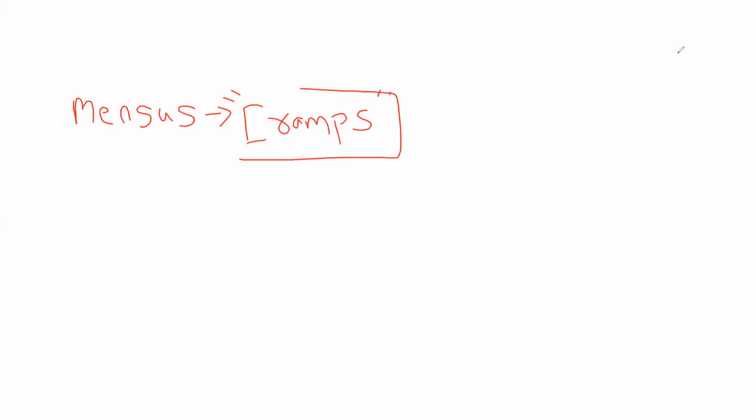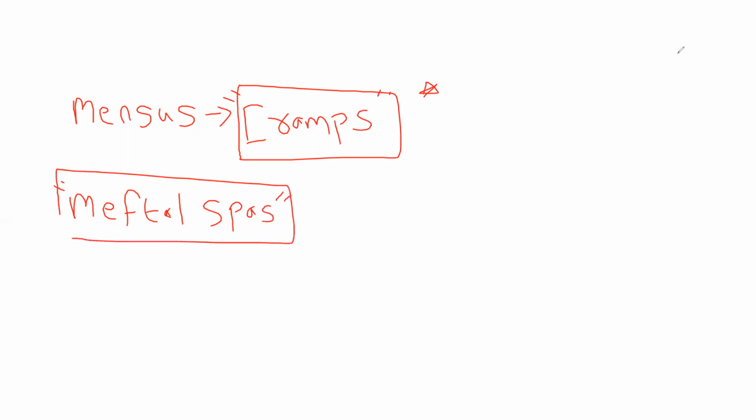For that cramping pain, what tablet do girls generally take? Mefenamic acid, that is Meftal, right? After taking Meftal, definitely the cramping pain will get relieved. That you know.